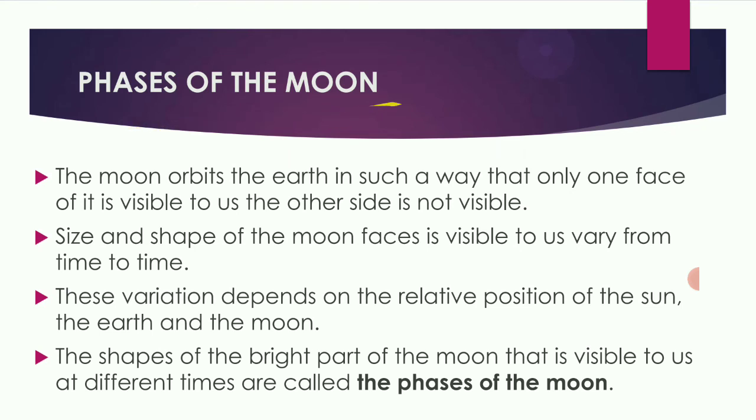Phases of moon. The moon orbits the earth in such a way that only one face of it is visible to us and the other side is not visible. The size and shape of the moon that is visible to us varies from time to time. This variation depends upon the relative position of the sun, earth, and the moon.